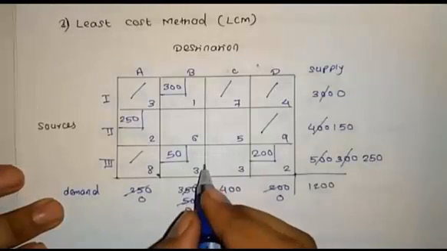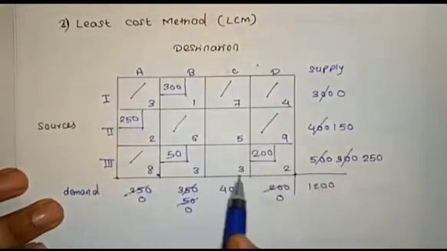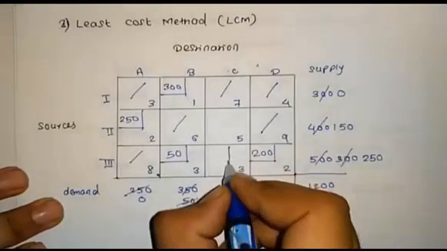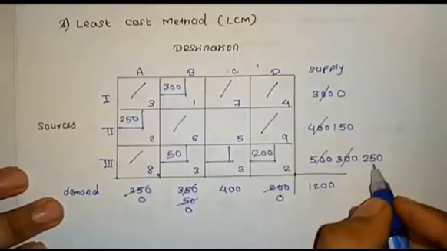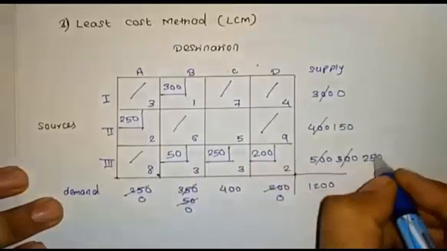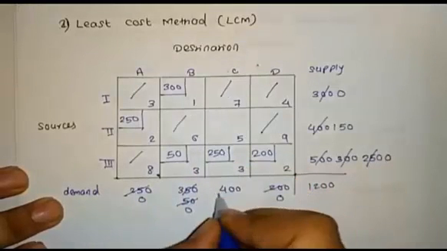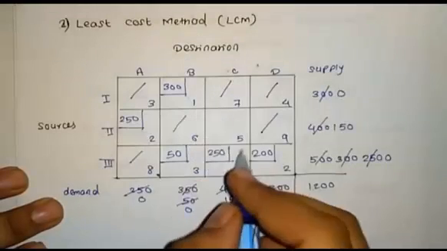And this particular one has to be 0, which means we have to cancel this entire column. The remaining is only for 2 values there. In those 2 values, the minimum value will be 3. So we can assign 400, compare 400, 250. We can assign 250, so 250 will be cancelled. The remaining value will be 0, and then here 250 cancelled, the remaining value will be 0.